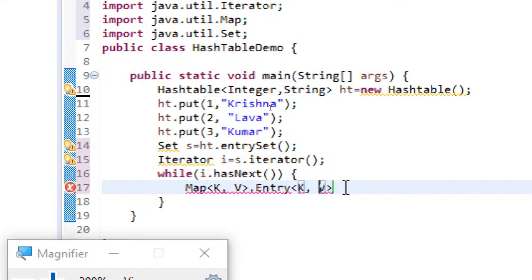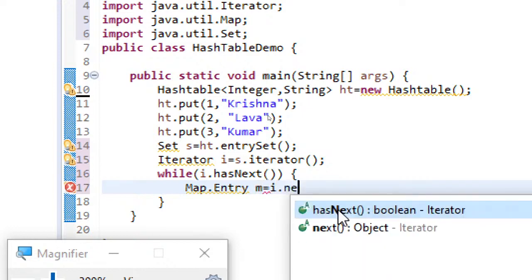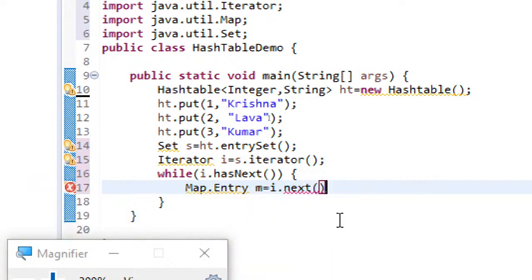It's coming like this. Okay, let's just remove this. It's coming generics. If you are sure that you don't require generics, you can just ignore it and directly you can get that. So here it will return directly that one.